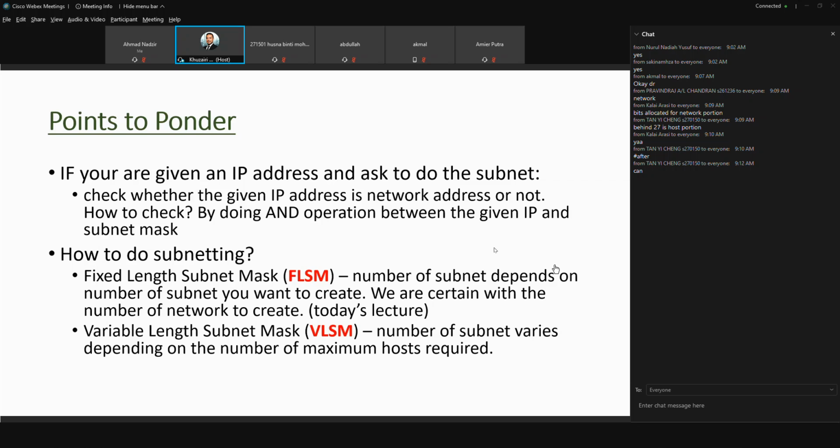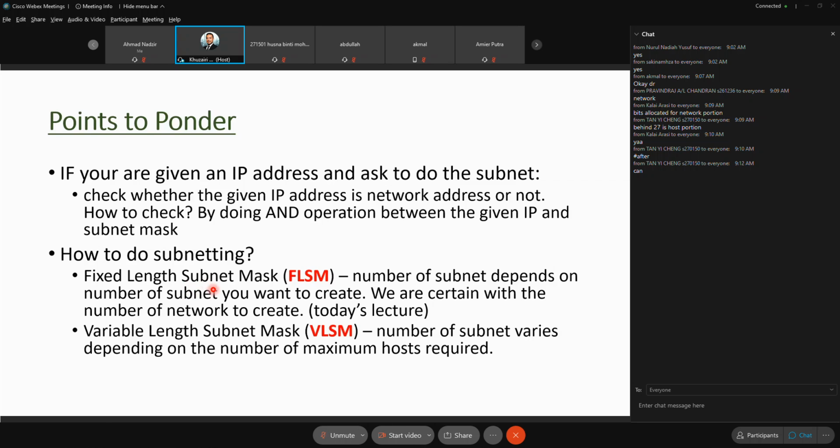So when you have one IP address, make sure before you do the subnet, you check whether the given IP address is a network address or not. You can only do the subnet if you know the network address. You cannot do subnet by using a host IP address. Understand?